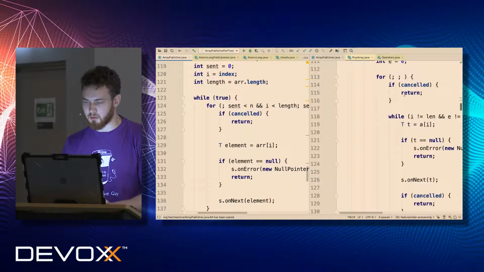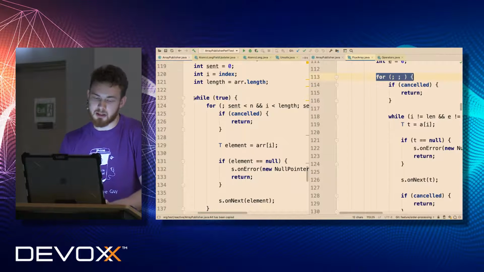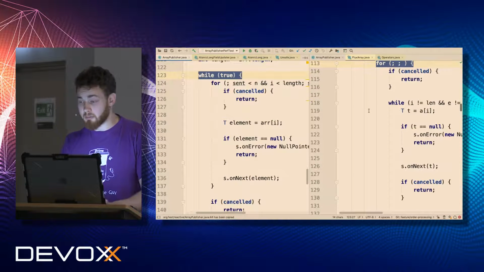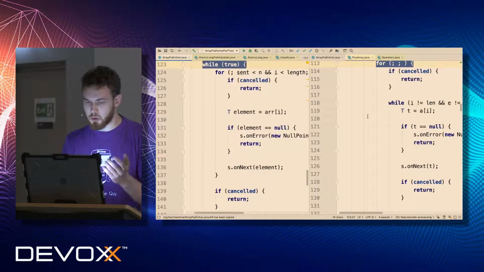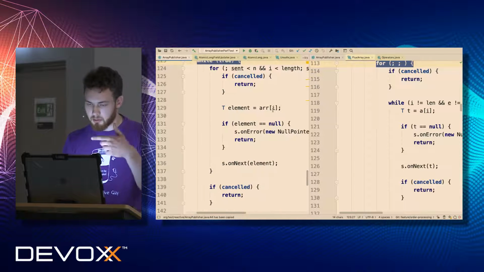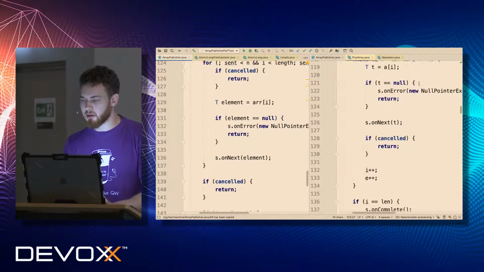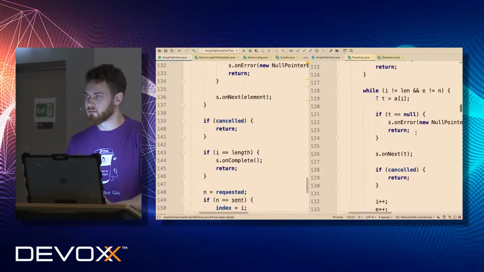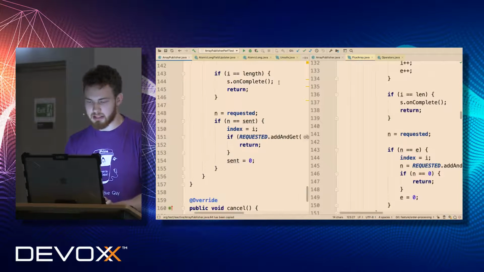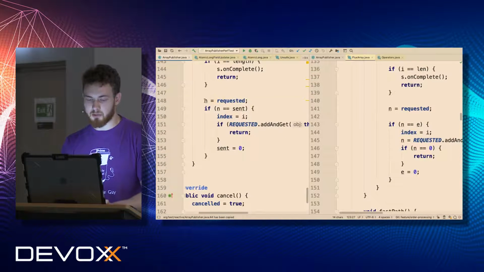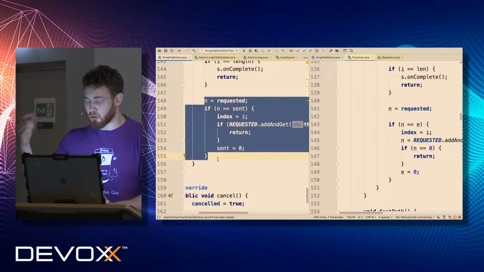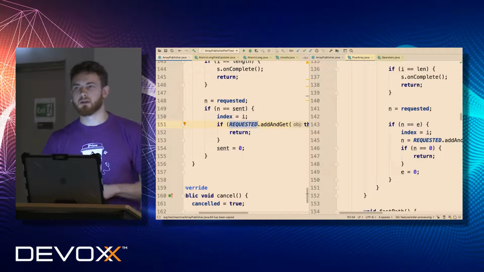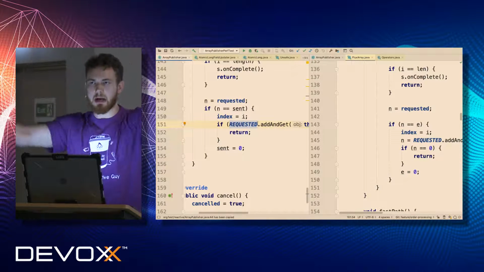So here is, again, infinite loop, a for loop. In our case, it's absolutely more clear, a while true loop, but it doesn't matter for the compiler, for runtime, which way we are writing our cycle. Then the same method delivery, the same null verification, etc. But only the while is different. Afterwards, the same check and the same more advanced, more optimized way to decrease requested number of elements. So our implementation is absolutely the same.